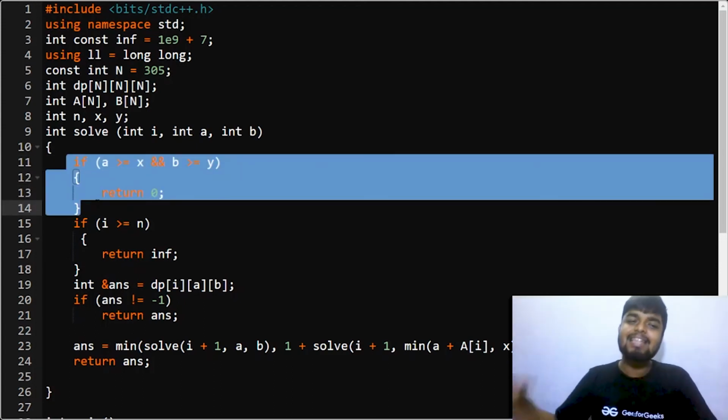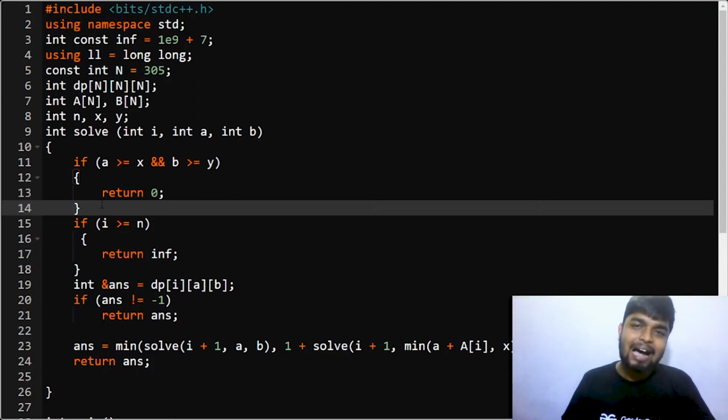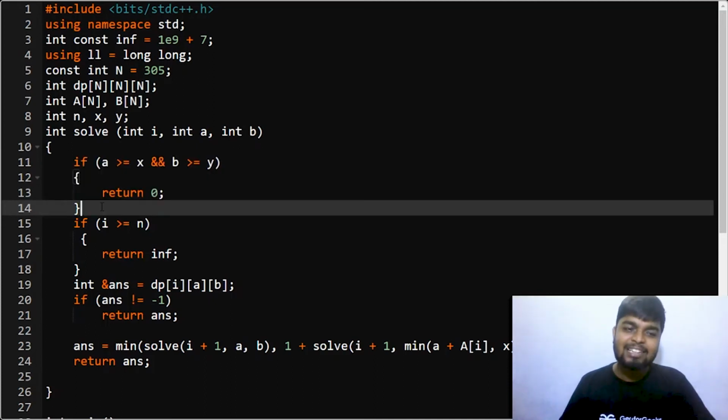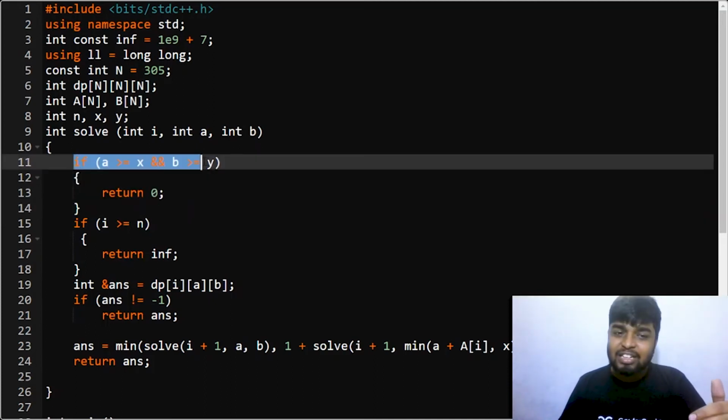You can simply say that you have completed the task, that is, you have determined that it is possible, and you will be returning because you will not take that chance. So this condition tells us that the state will be valid. You can get the number of boxes to get the minimum x and minimum y that is needed.